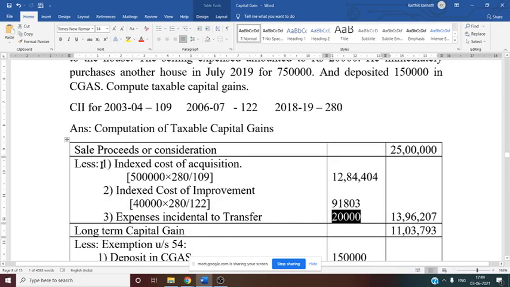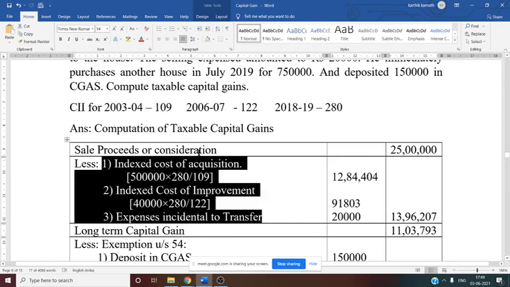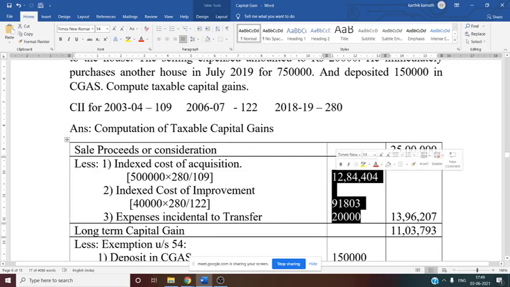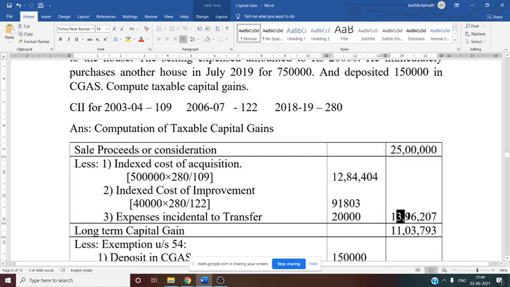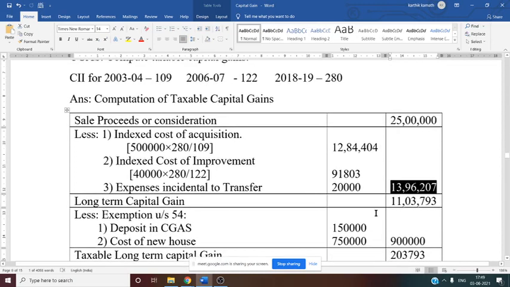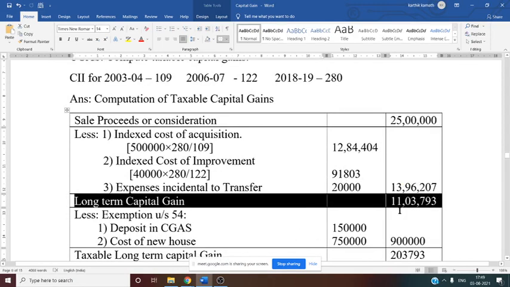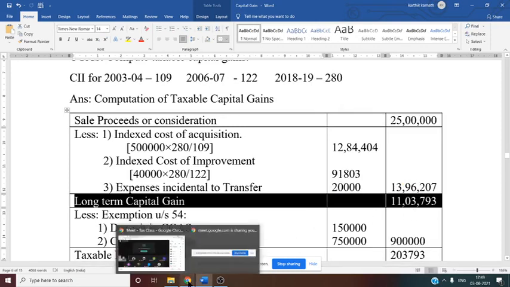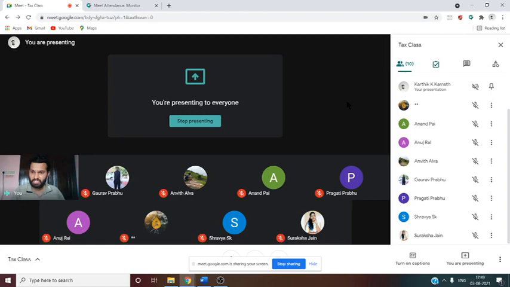So these three information compulsorily you have to minus in the case of long term capital gain. So that we have deducted from sale. So if you add these three information, 12,84,404, 91,803 and 20,000, you will get 13,96,207, that you need to deduct from 25 lakh. So now long term capital gain is 11,03,793. But we know SSE is eligible for certain exemption, so that exemption we need to deduct from long term capital gain.